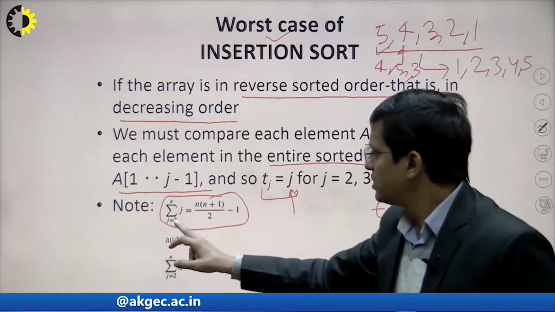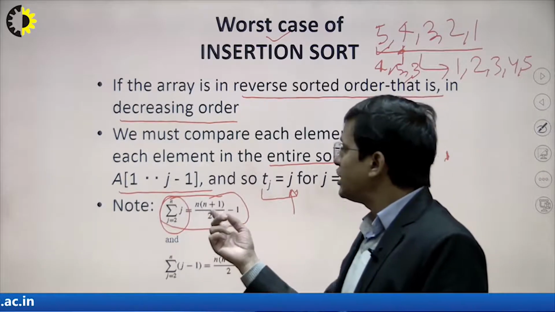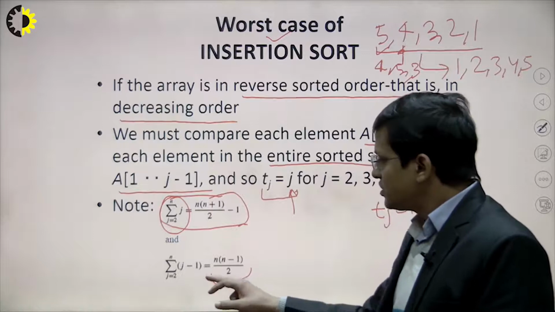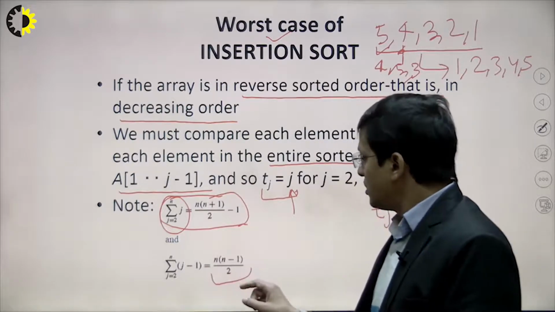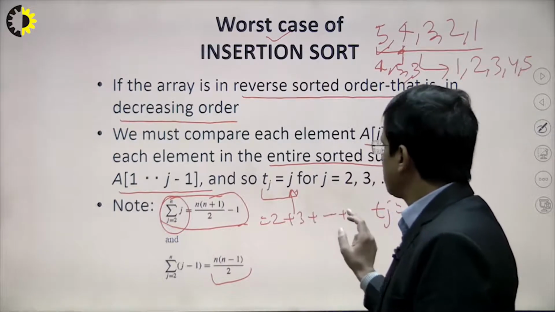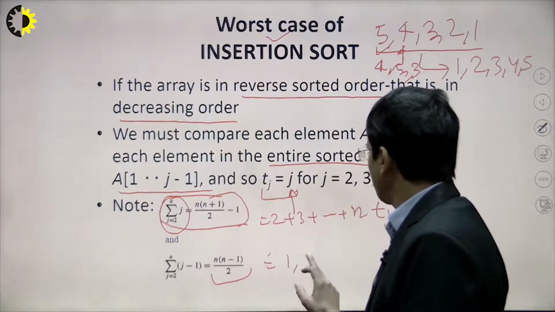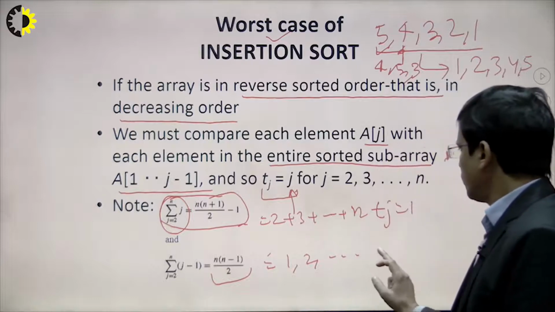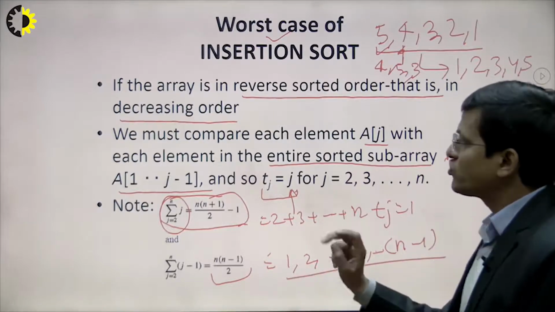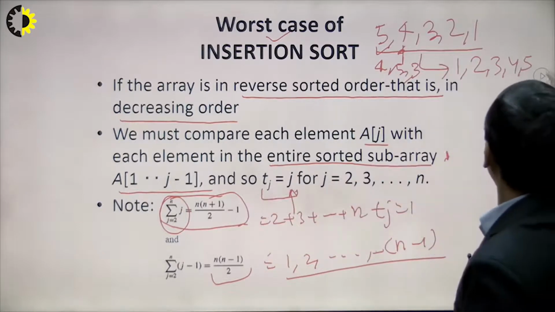So that value of tj will be computed because this is the AP series, right? That's why n into n plus 1 divided by 2 minus 1. This is coming from the AP series. Similarly this is also coming from the AP series of j minus 1, for j equal to 2 to n. So basically it is something like 2 plus 3 up to n, and similarly this is coming from 1, 2, up to n minus 1. So basically we take the sum of this, and we get this one, right? Now we have to substitute these values in the original one.